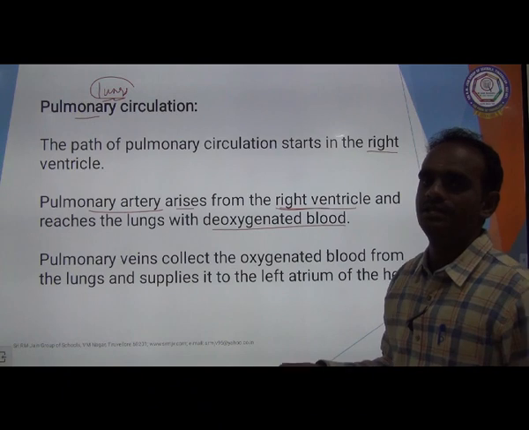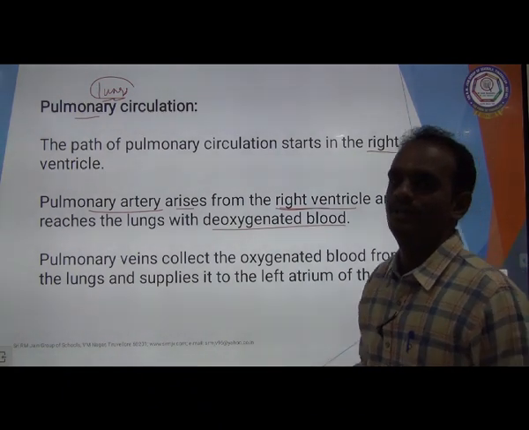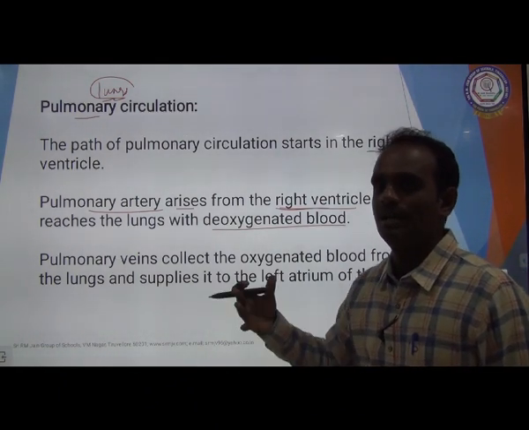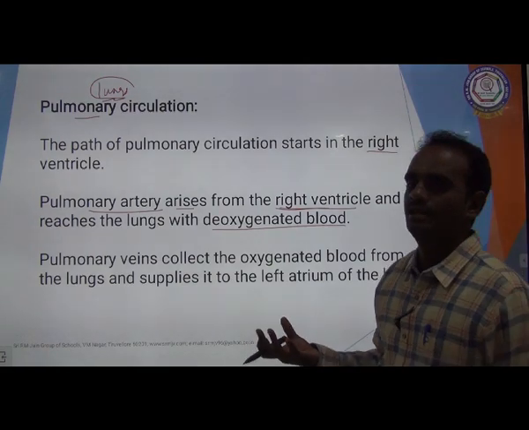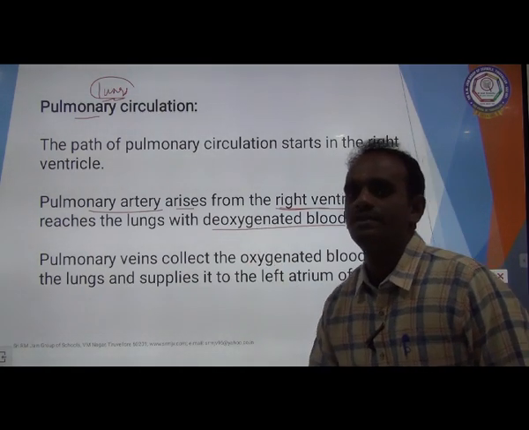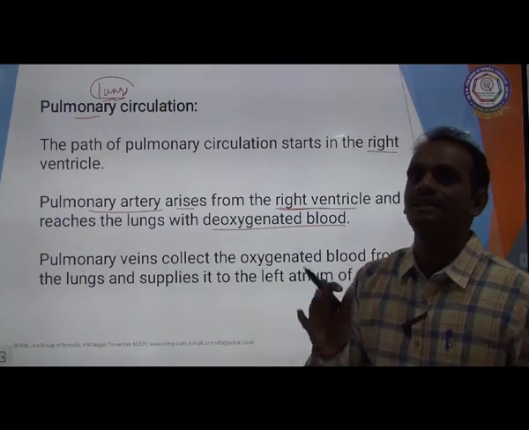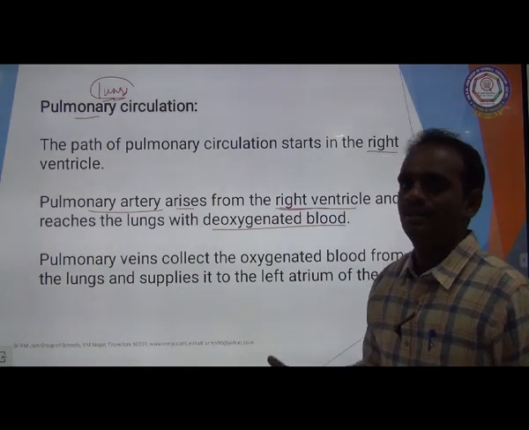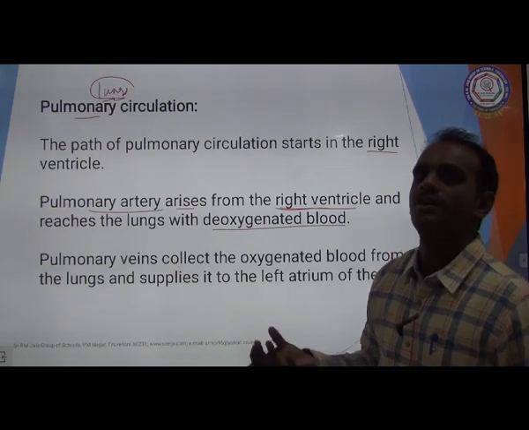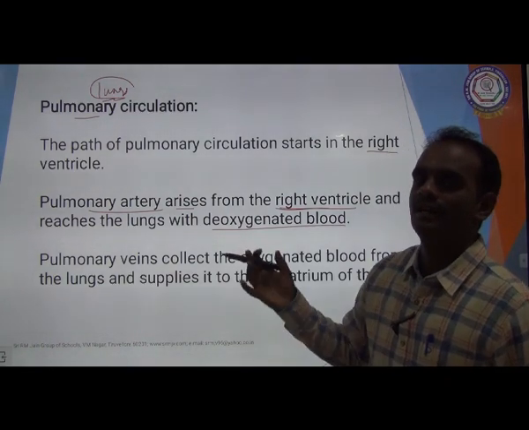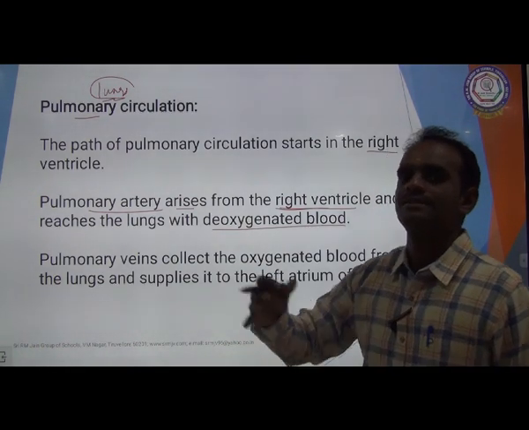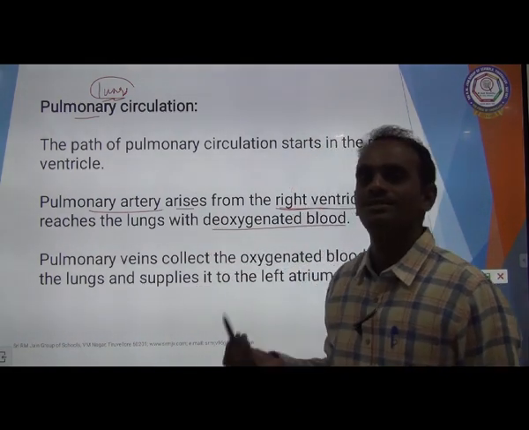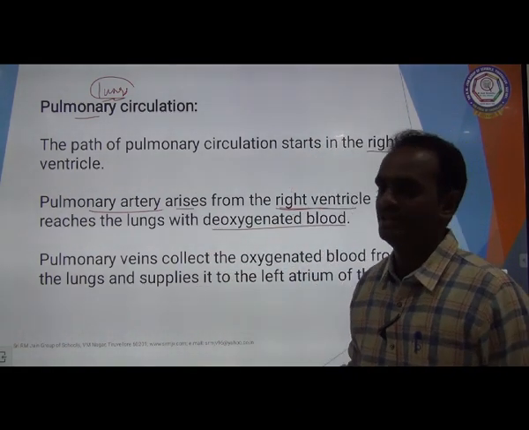So the pulmonary artery from the right ventricle reaches the lungs with the deoxygenated blood. What is pulmonary circulation? In short, the circulation of deoxygenated blood from the right ventricle to the lungs through the pulmonary artery is called pulmonary circulation.